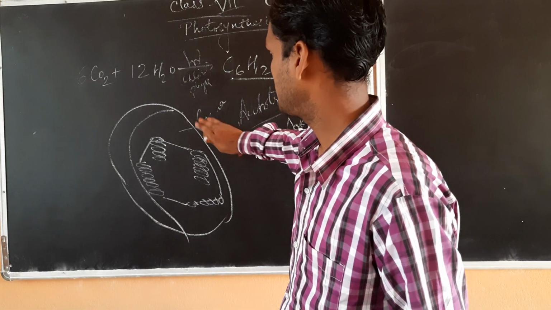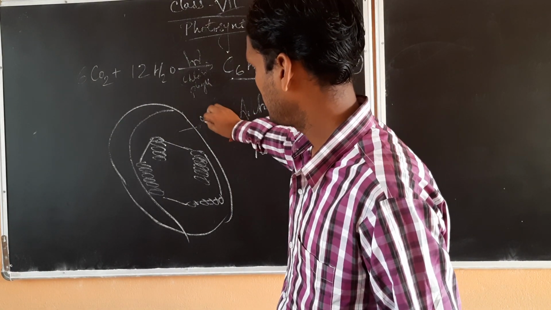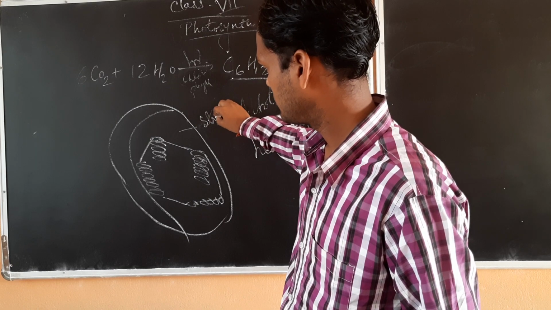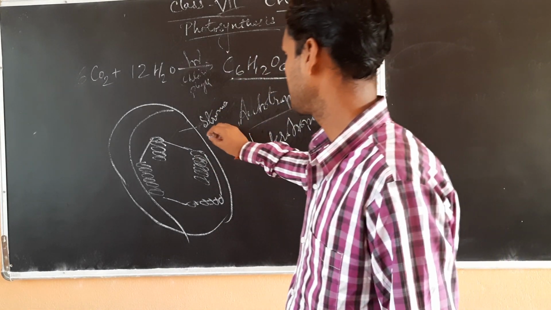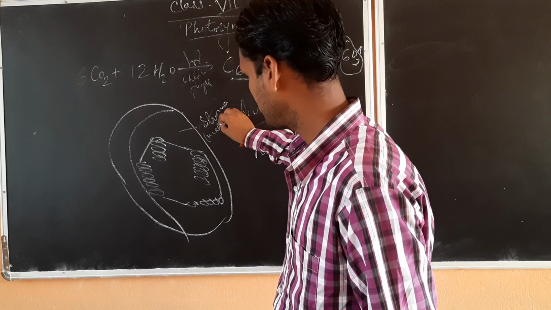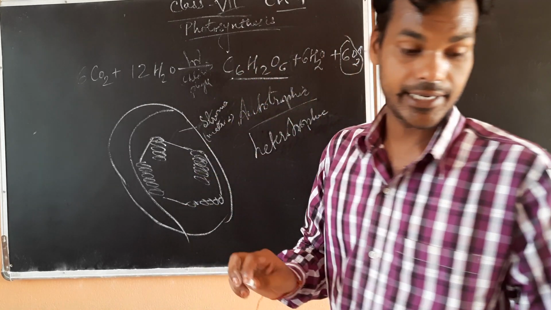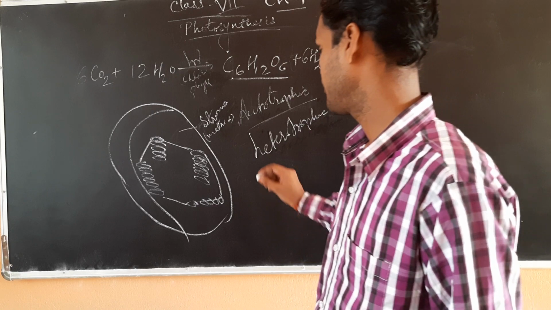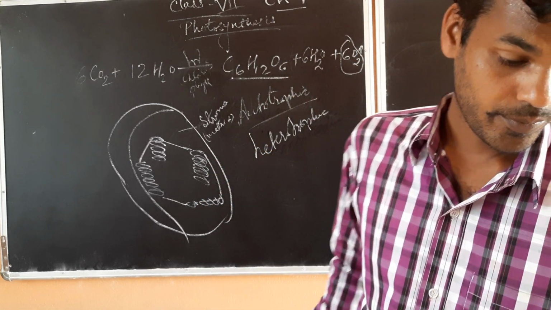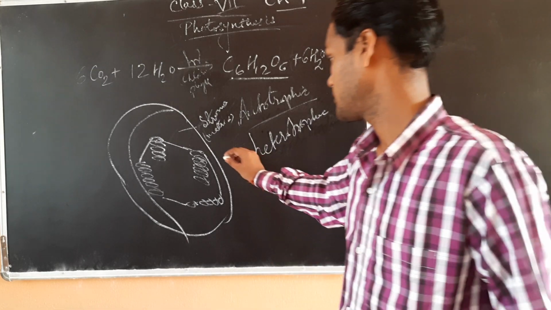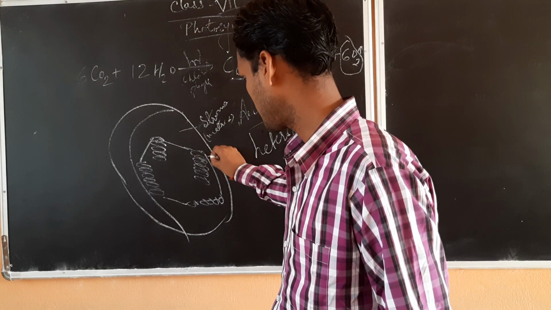Sorry, it is the stroma. Okay, this is the stroma or the matrix, and here you have grana. Okay, this one is your grana.